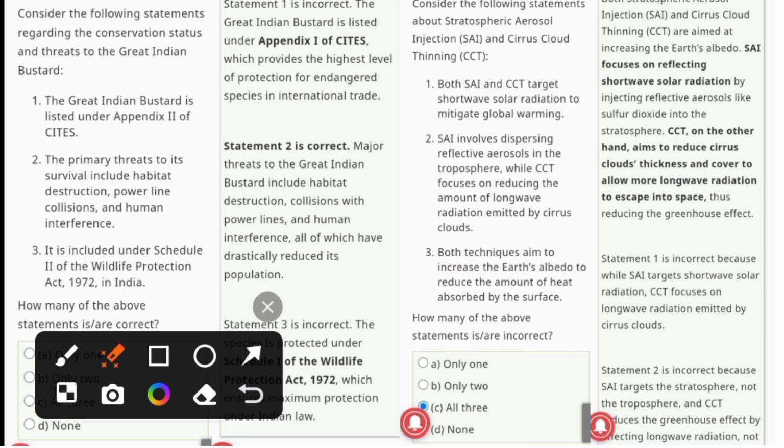The question asks how many statements are incorrect. So two are incorrect, and B is the correct answer.